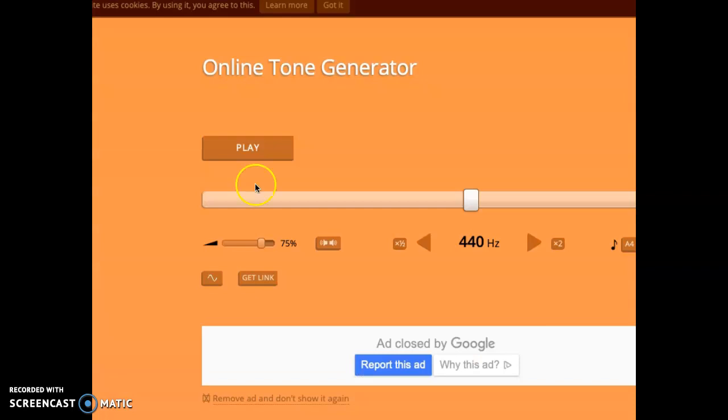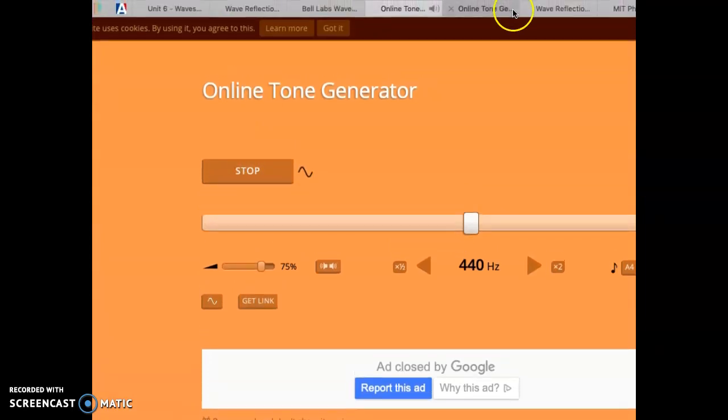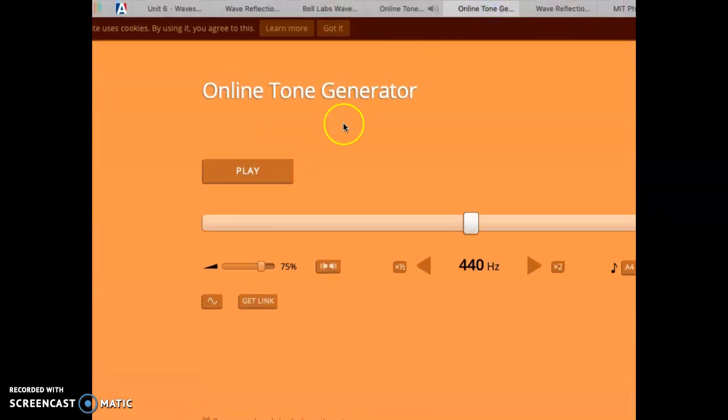Okay, here I have an online tone generator. I'm going to play 440 Hertz on this one. And I have a second one. I'm going to play 440 Hertz also. Okay, I'm going to stop this one. Start it again. Oh, much quieter. Start it again. Even quieter, it's almost gone. Started it again, now it's louder.